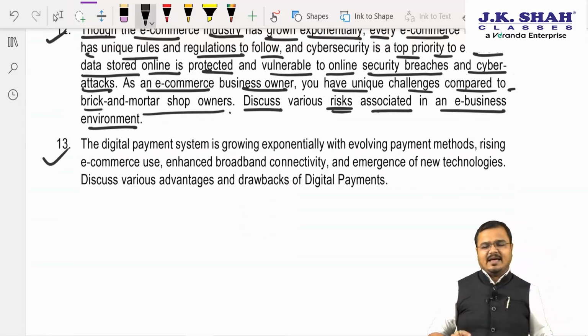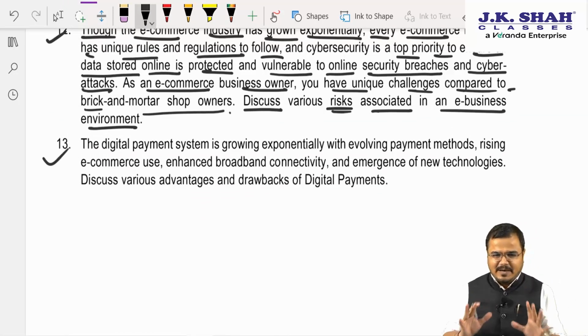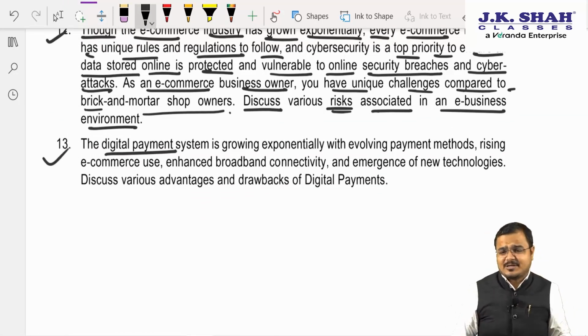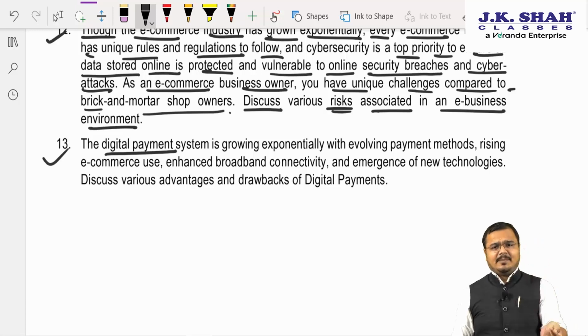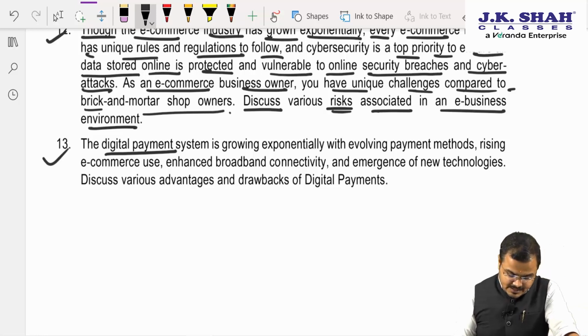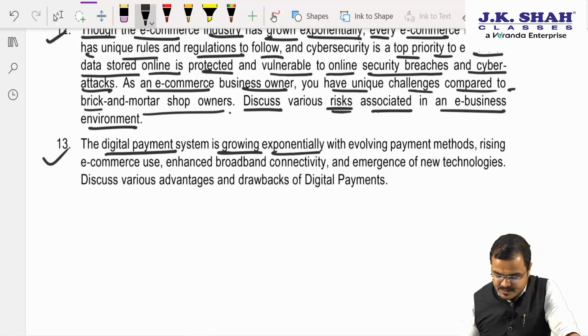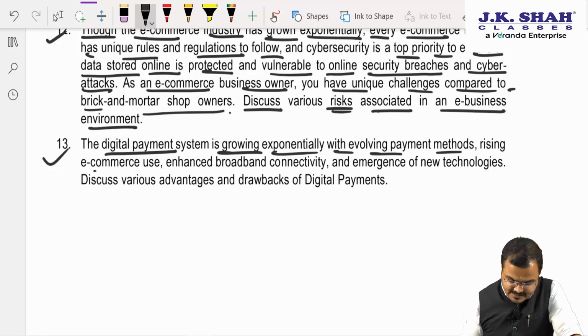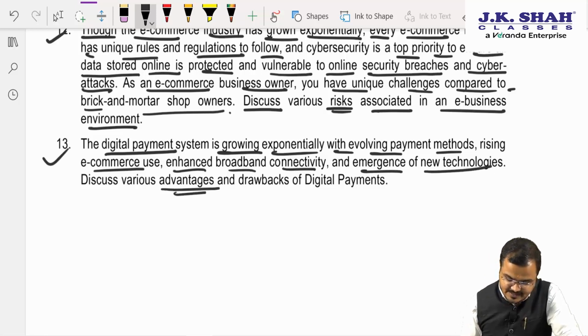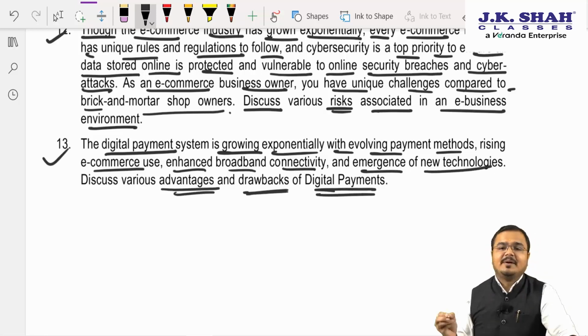Question 13. Very simple question. Just by looking at digital payment, we are extremely happy because in digital payments there are only 3 questions: methods of digital payment, then advantages and then disadvantages. See this: the digital payment system is growing exponentially with evolving payment methods, further rising with the use of e-commerce, enhanced broadband connectivity and emergence of new technologies. Discuss the various advantages and the drawbacks of digital payment.